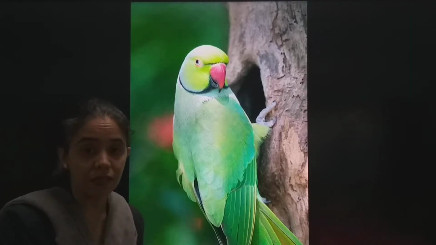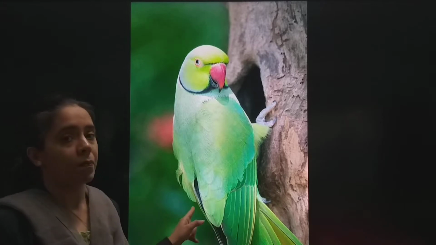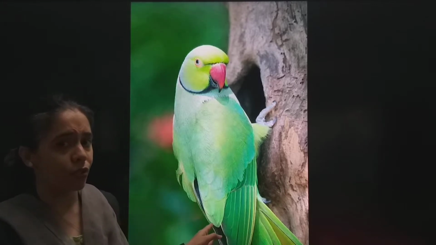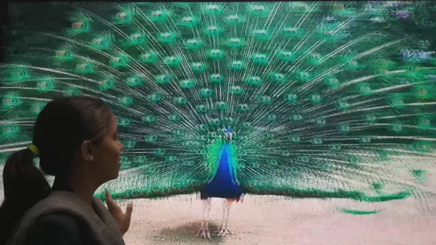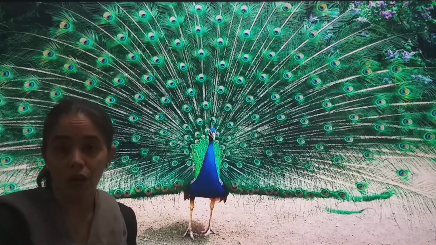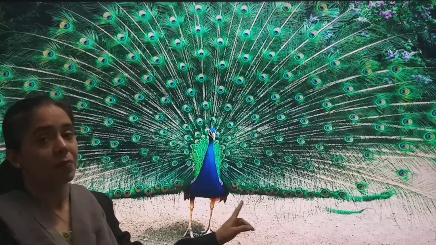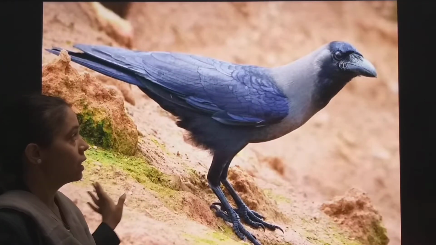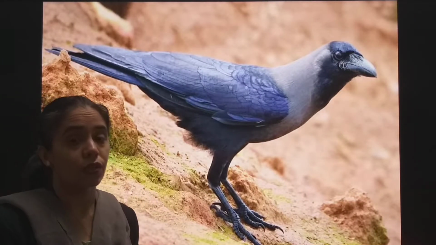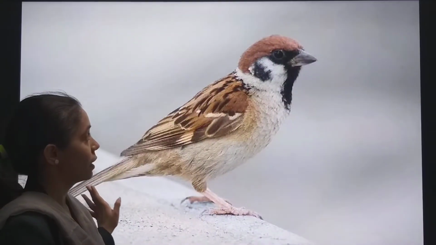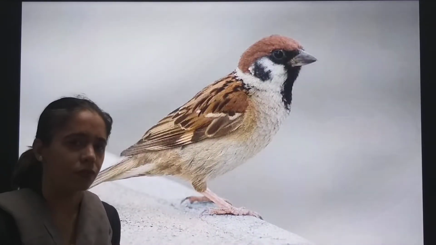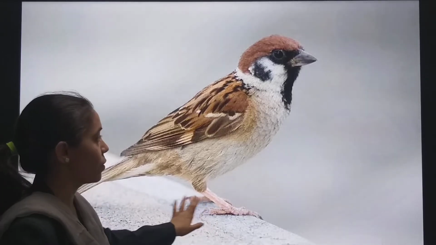So students, have a look. Which bird is this? P for parrot. Mittu, mittu. Yes? P for parrot. Then P for peacock. P for peacock. Then what is this? This is crow. Which bird is this? Crow. Then sparrow. Which bird is this? Sparrow.